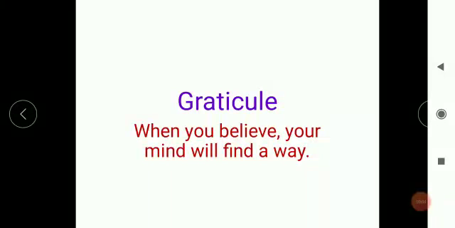You know very well our every class starts with a wonderful thought. So let's see what is our today's thought. When you believe, your mind will find a way. It means that when you start believing something, you ultimately find your own way. So today also let's find out our own way to learn about the graticule.